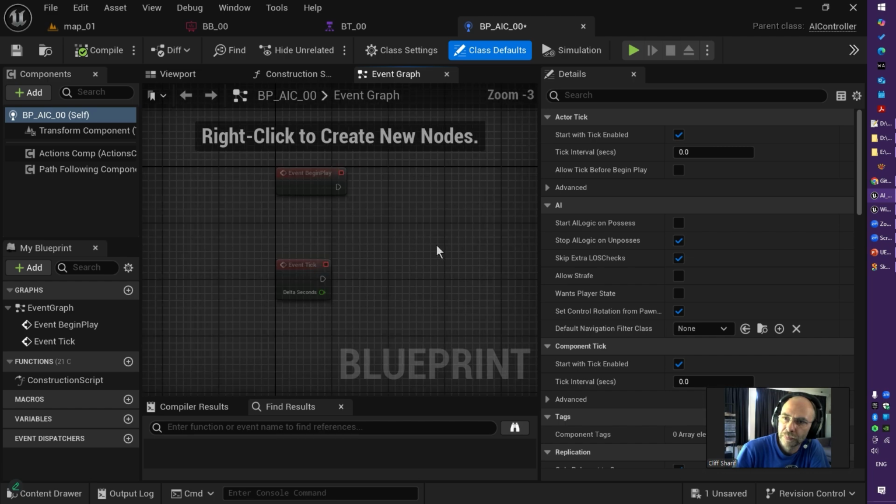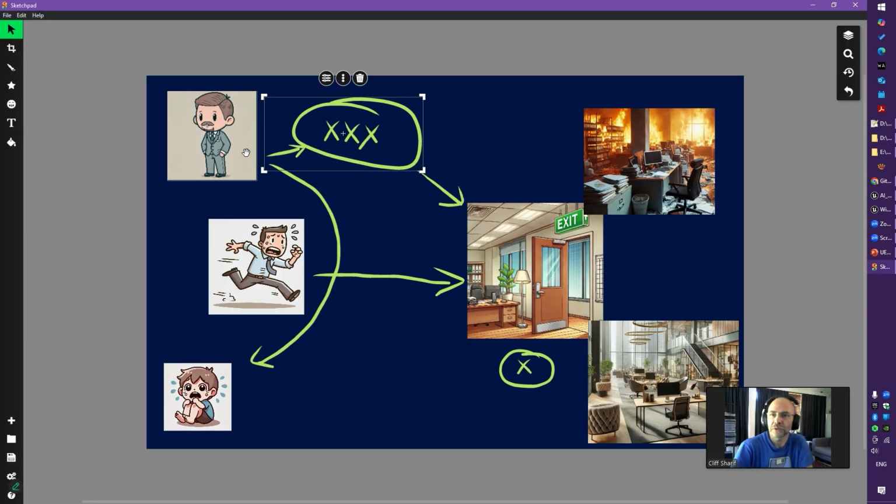Perfect. So the question is, yes, we make a controller. The AI controller will use the behavior tree and Blackboard, which I will point out soon. Just be patient. Now, how about the character? This character has graphics, has animation, has sounds. How does this character need to use behavior tree and Blackboard and AI controller as well?